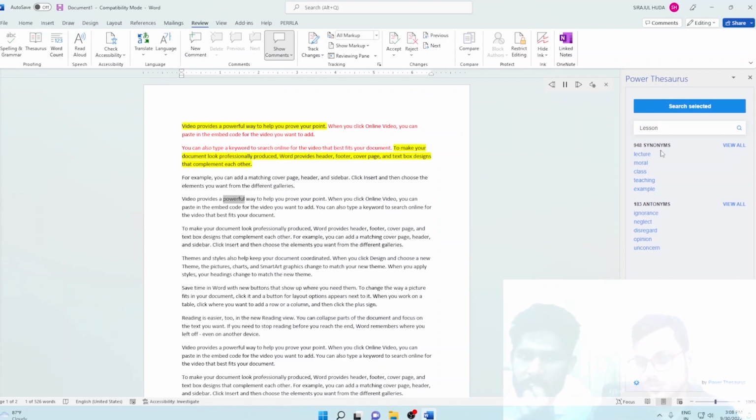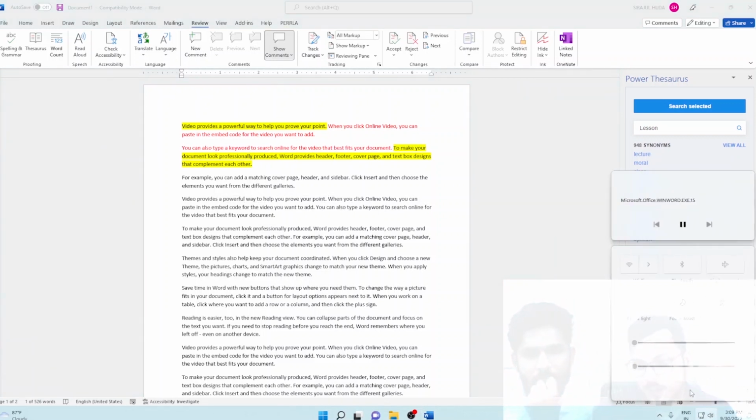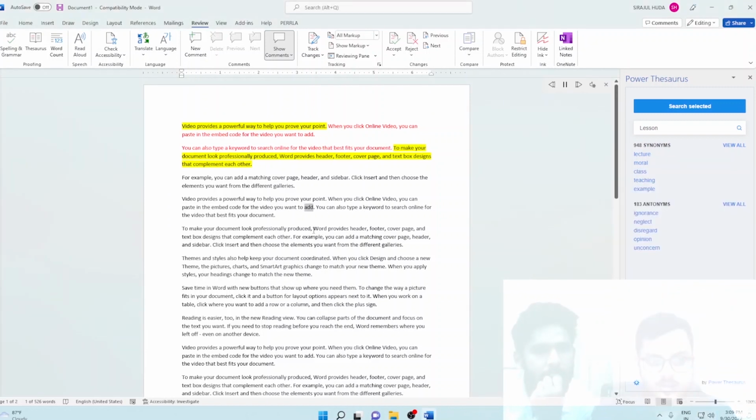Video provides a powerful way to help you prove your point. Okay. When you click online video, you can paste in the embed code for the video you want to add. So you can also type a keyword to search online for the video that best fits your document.